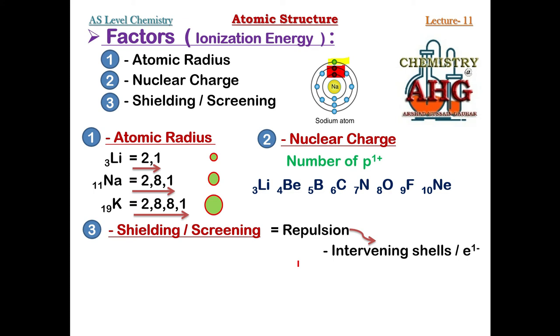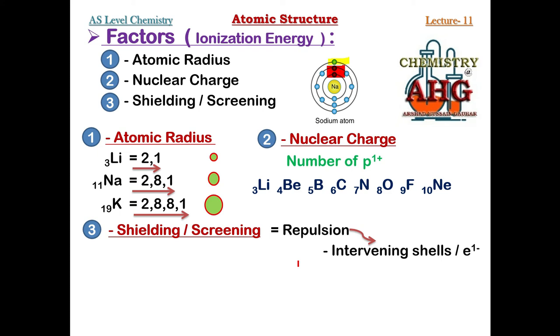So if you are asked what you mean by shielding, in one word you can say it is the repulsion. If you want to write a statement, you can write: shielding or screening is the repulsion caused to the valence shell by the intervening shells or by the intervening electrons.